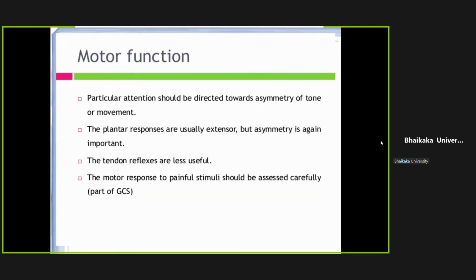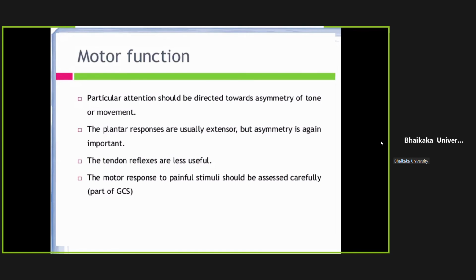Now we move on to motor function. So first we have done history, then general examination, then specific cranial nerve examination, posture, and now we are moving on to the motor function. Particular attention should be directed to whether the tone is less. Tone means resting tension, the resting contracted state.